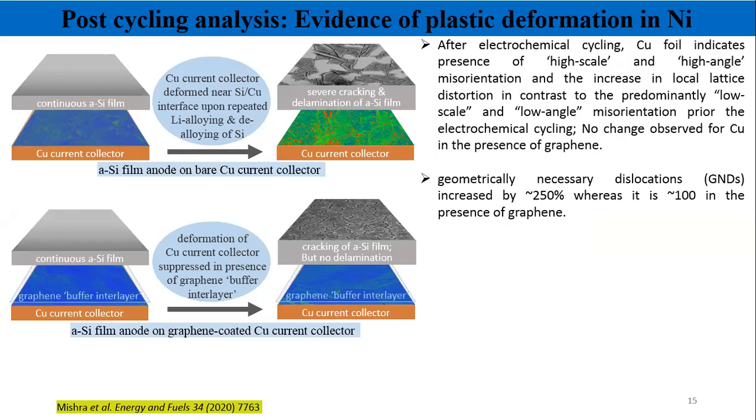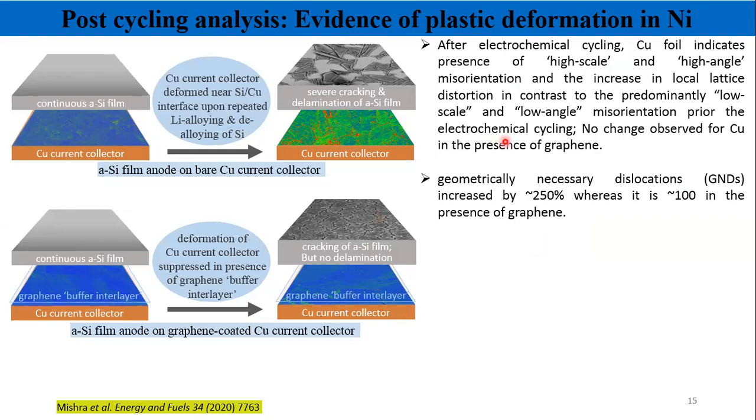In the absence of graphene, you can clearly see that the green and red regions increased. But in the presence of graphene, the appearance of the films before and after remains more or less the same.